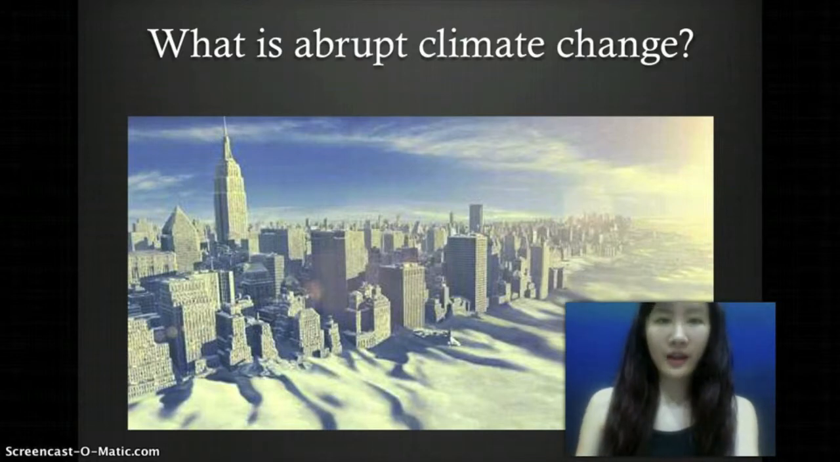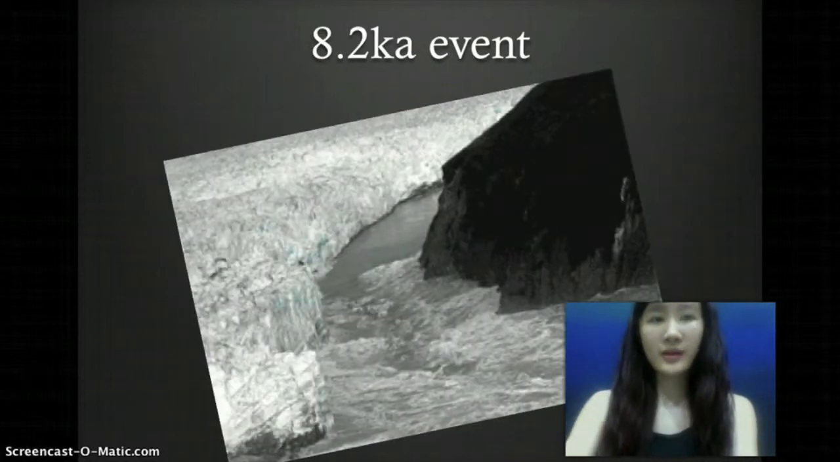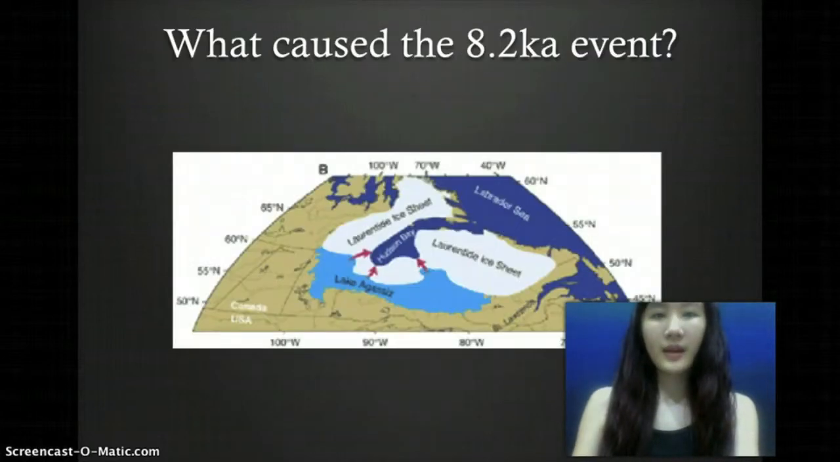An example of abrupt climate change is the 8.2K event. What is the 8.2K event? It was first discovered in a Greenland ice core, and over 2 decades temperature cooled about 3 Celsius in Greenland. It lasted about 150 years. European climate was affected and it dropped about 2 Celsius. What caused the 8.2K event?